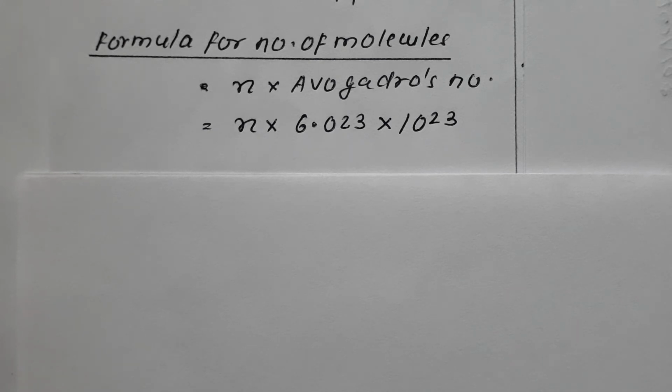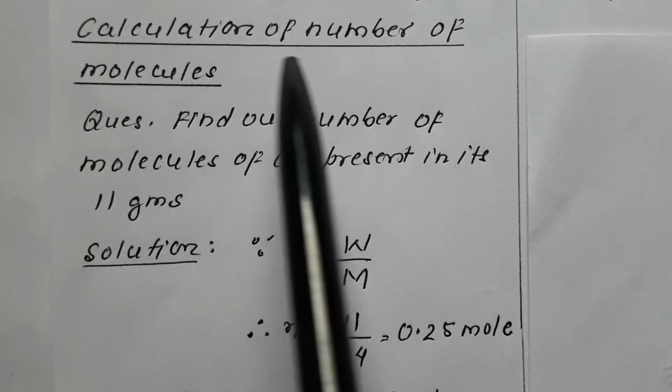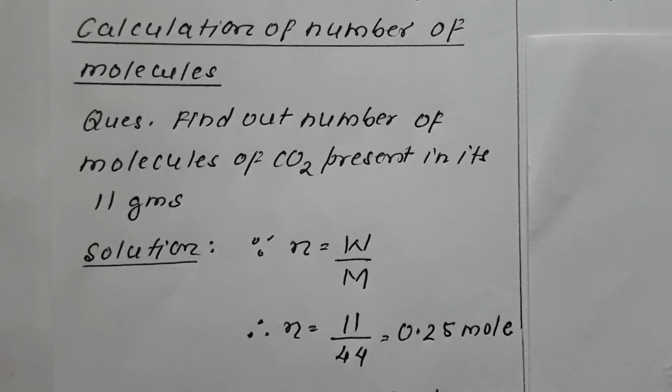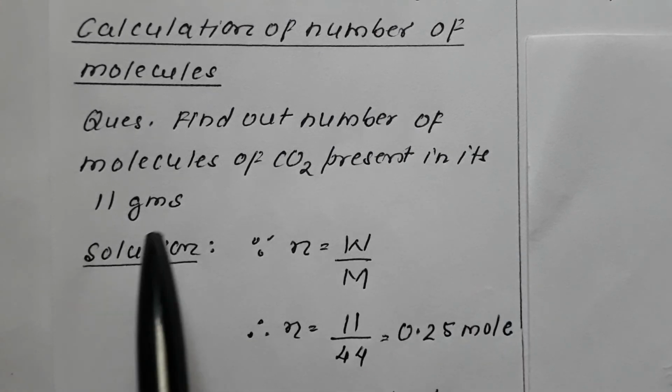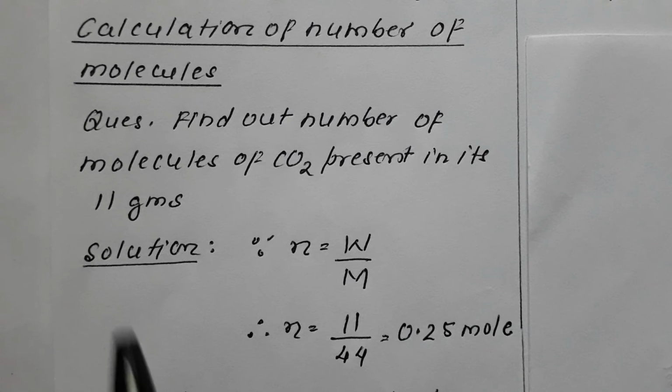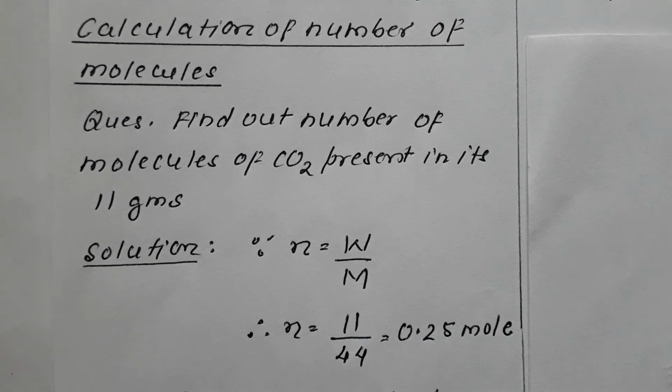So let us apply this formula to our numerical just to make the concept clear, how we can find out the number of particles of any substance that is given to us in the form of a numerical problem. Let's begin. Dealing with the calculation of the number of particles, maybe molecules, atoms or ions. Question goes, find out the number of molecules of CO2 present in its 11 grams. How will we solve it? Let's begin with the solution.